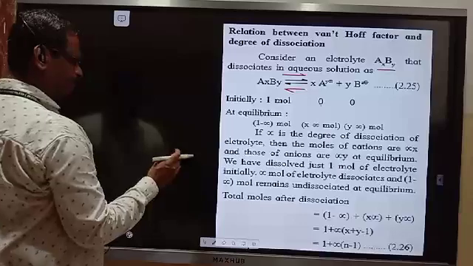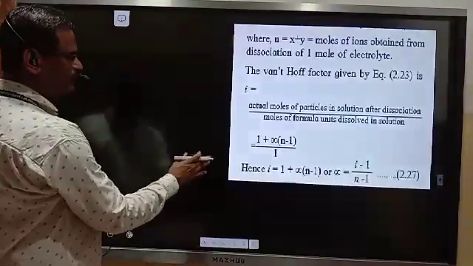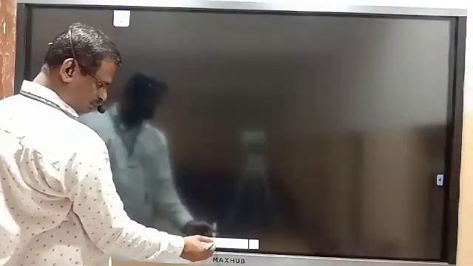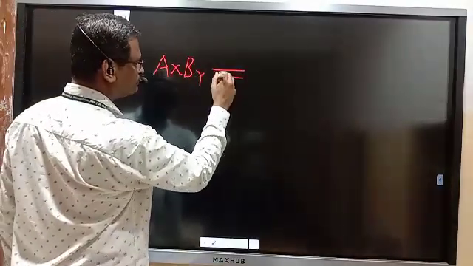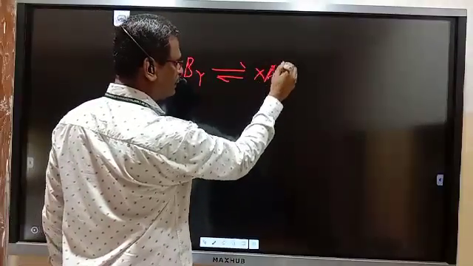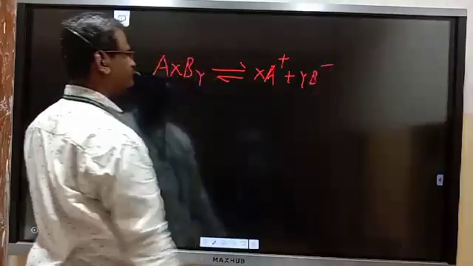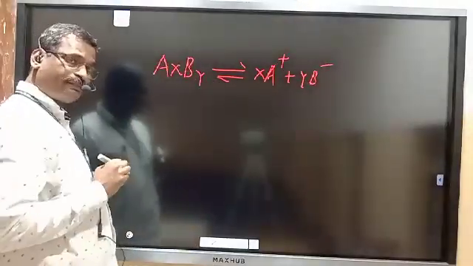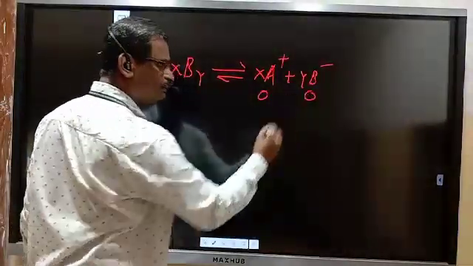Suppose we have started with AxBy. It is undergoing dissociation, giving xA plus and yB minus. At the start of the reaction, what are the products? 0, 0.